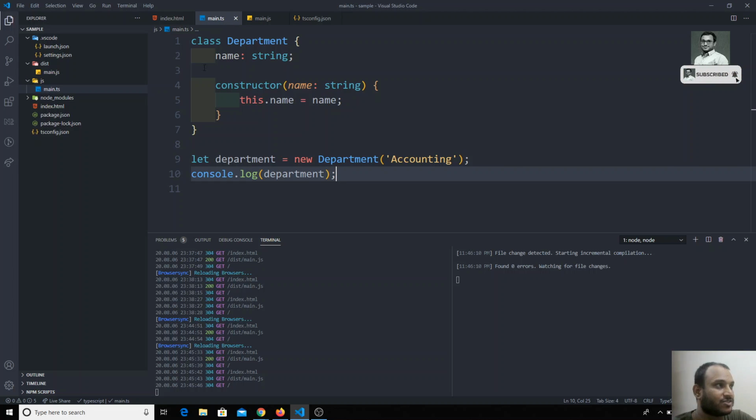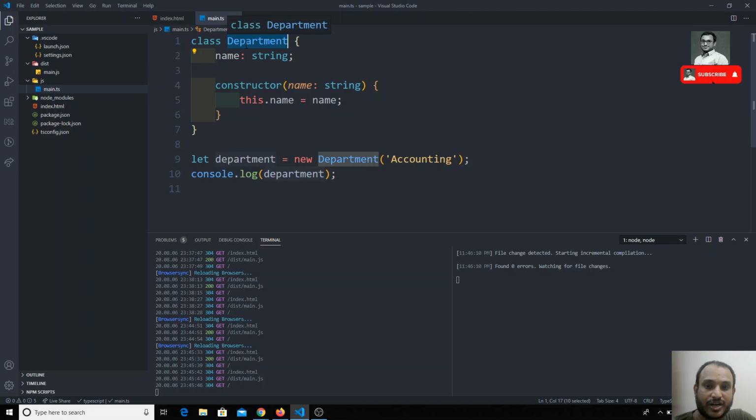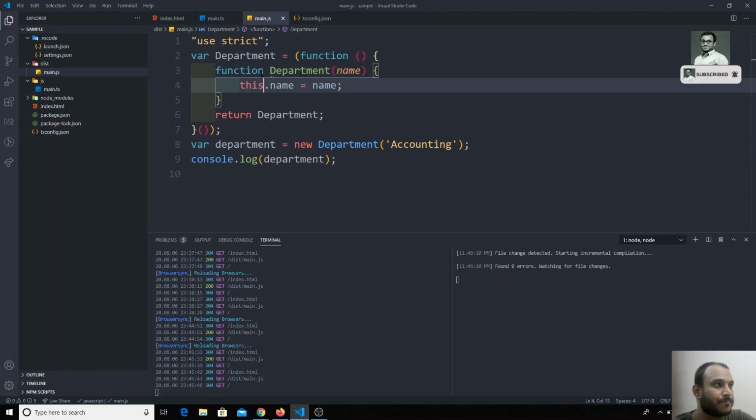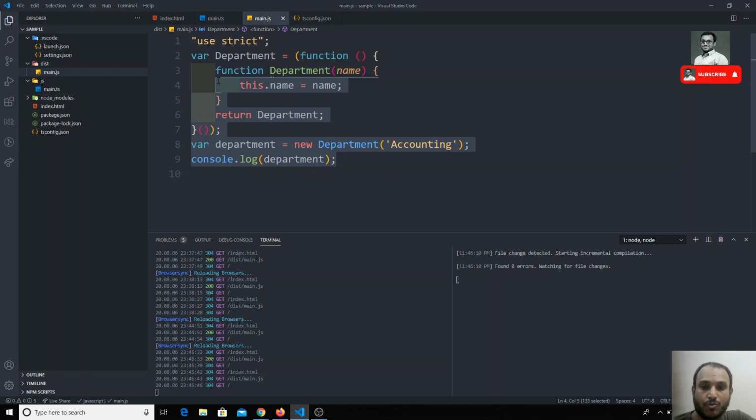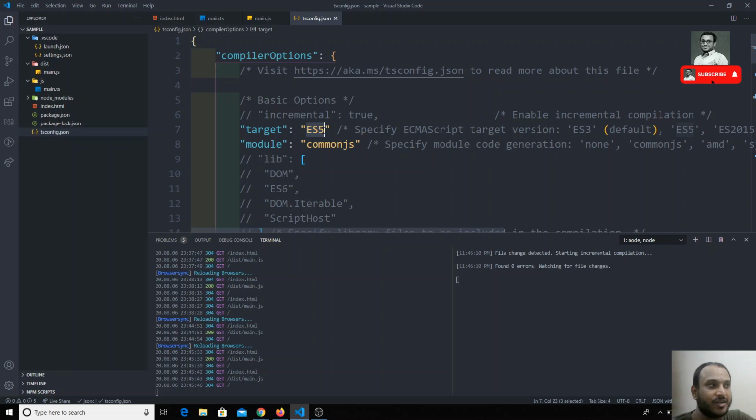The Department class has been converted into the Department function, with which we can create an object using the new keyword. So it has converted into the non-modern way of creating an object using vanilla JavaScript. This is purely vanilla JavaScript code, depending on the target setting.